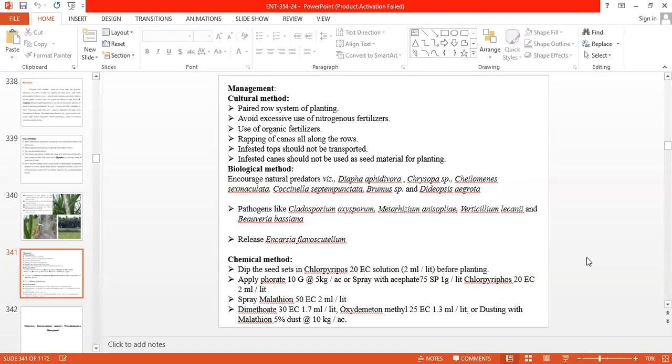So mainly for the sugarcane woolly aphid, generally the question asked is which are the effective predators. These are the predators: Dipha aphidivora, Chrysoperla carnea, Cheilomenes sexmaculata, Coccinella septempunctata, Brumus species, and Micromus igorotus. These are the effective predators for the sugarcane woolly aphids.